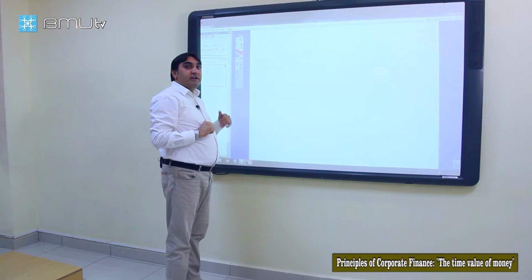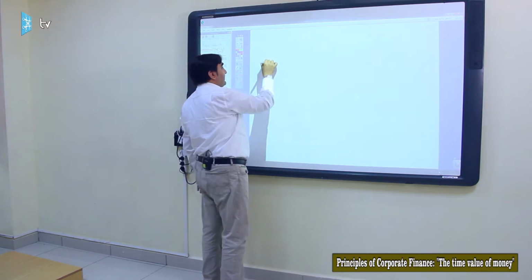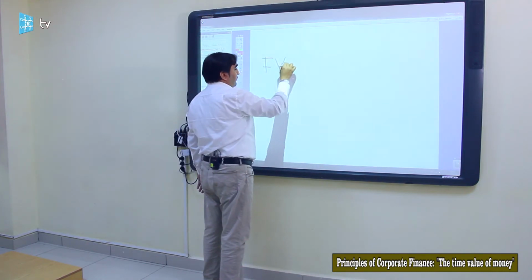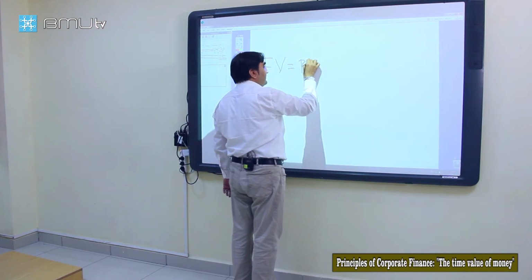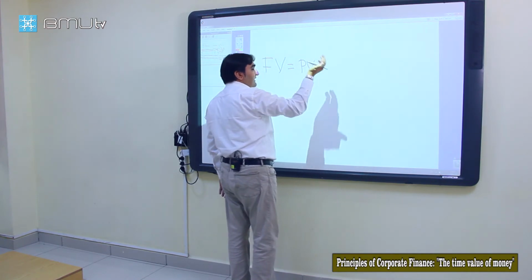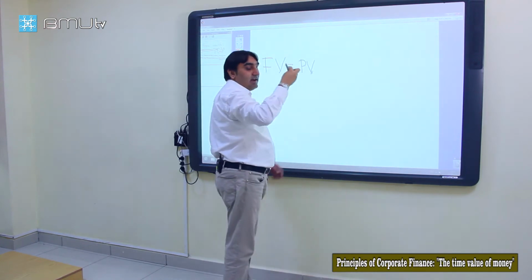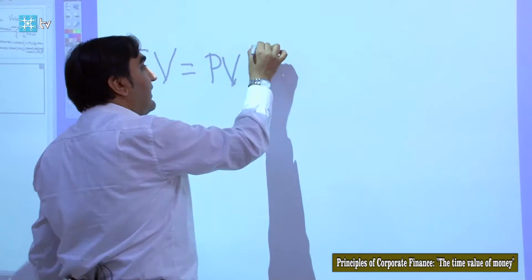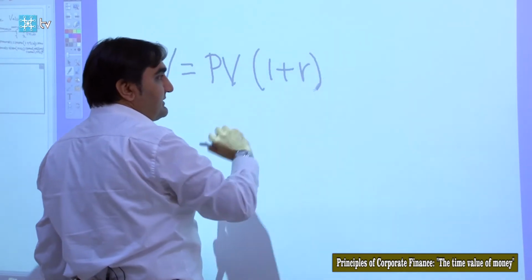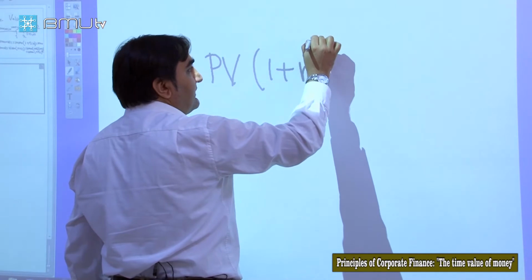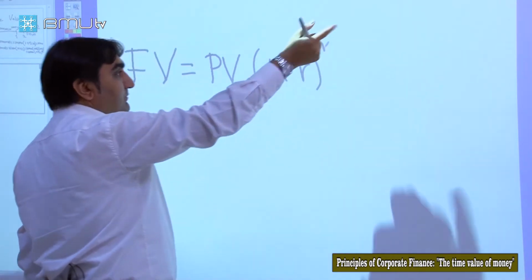So applying this logic, we can generalize our future value formula as today's investment, present value, or we can indicate it as I or C and others, times (1 plus rate), in decimal, to the power of n. This n is the number of periods.